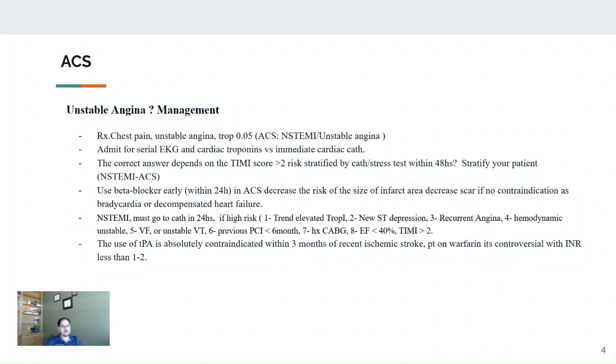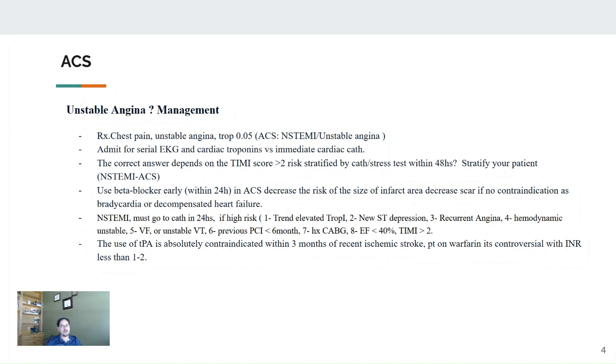The questions will also be about the medications, the role of beta blocker, especially in the first 24 hours, and how this medication will decrease the size of infarction and help decrease this patient's risk for LV dysfunction, hospitalization, recurrent STEMIs, non-STEMIs, and worsening of his LV function. Also, before starting the beta blocker, you need to understand the contraindications. If the patient is already bradycardic or has signs of acute decompensated heart failure, then you're not going to give him a beta blocker.